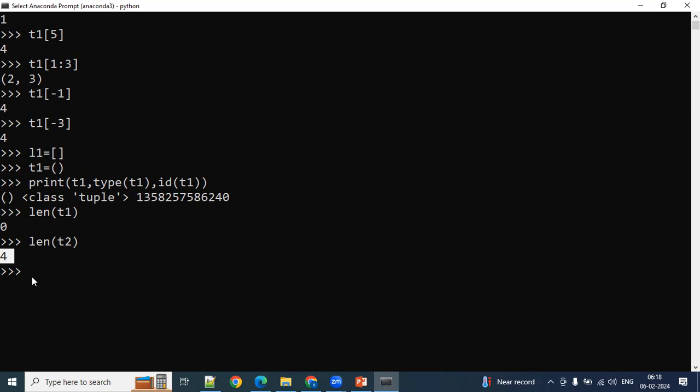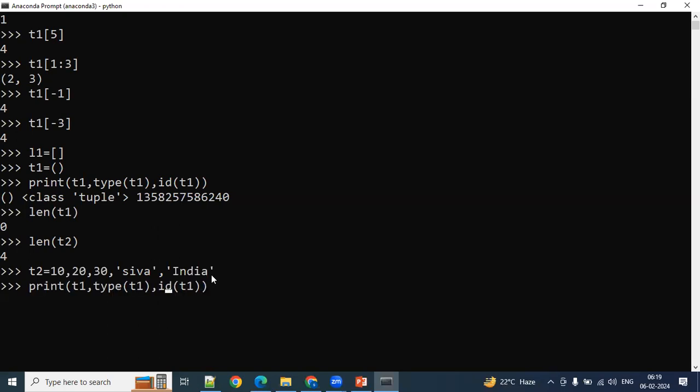Next, you can define the tuple in another way also. Let's say T2 equal to, I can take directly 10 comma 20 comma 30 comma, and within single quotes I'm taking Shiva. Let's say I'm taking the country name is India. That's it. You can define it like this also. I wanted to know whether a tuple object is really created in the backend or not. How do you know that? Print command again.